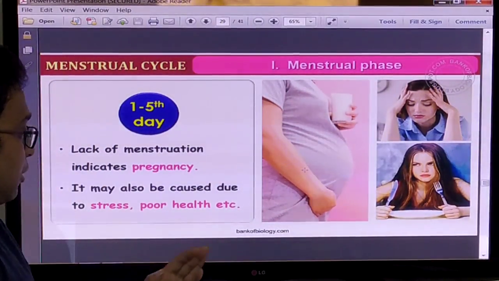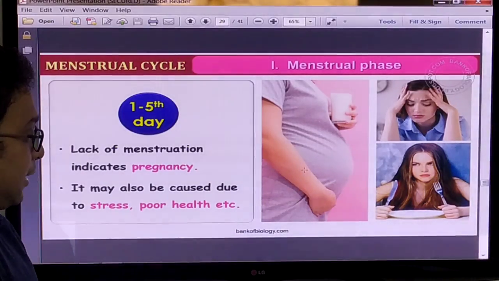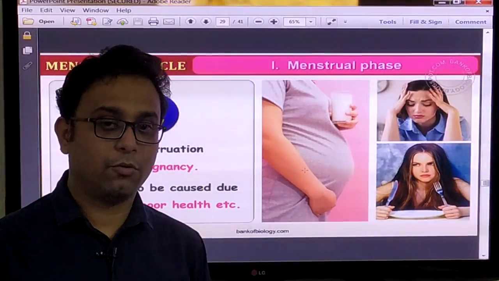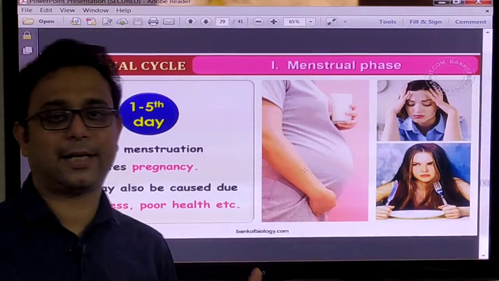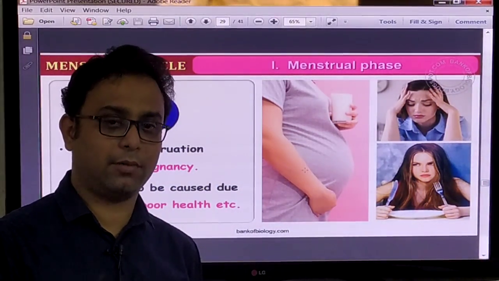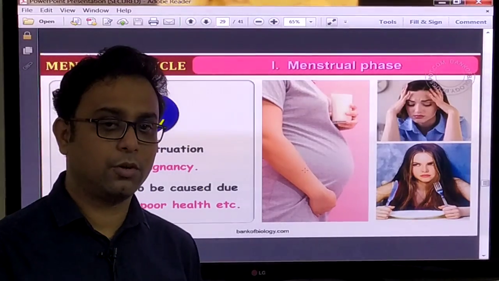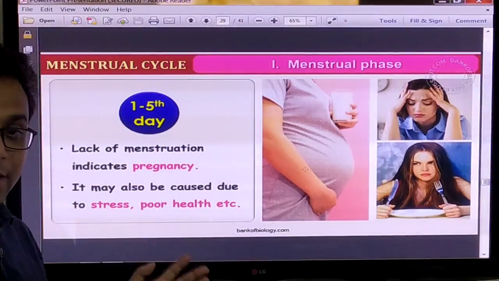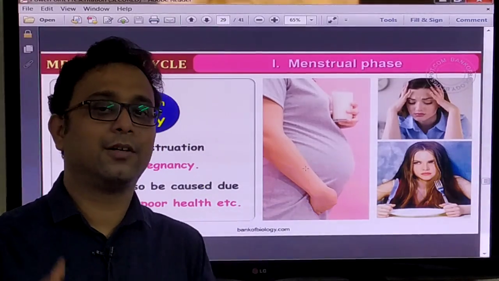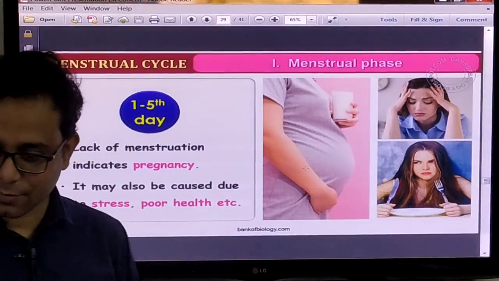And it may also be caused by stress or poor health. At that time also the menstruation does not take place. When the menstruation does not take place, it is not 100% an indication that the female is pregnant. That is not true, because there are some other reasons by which menstruation also does not take place.